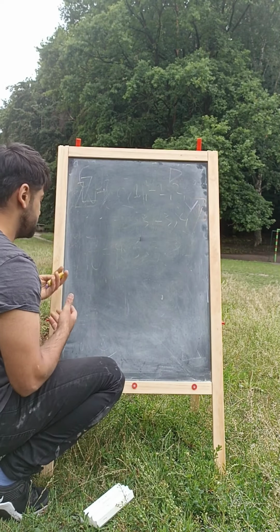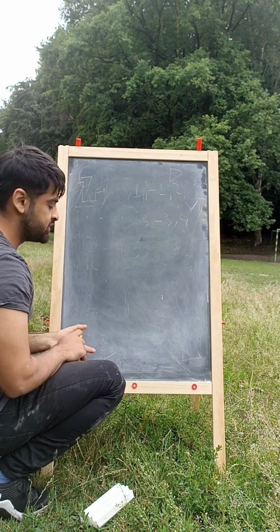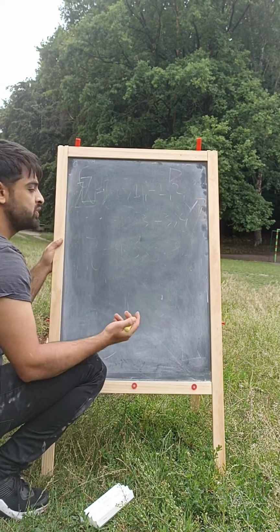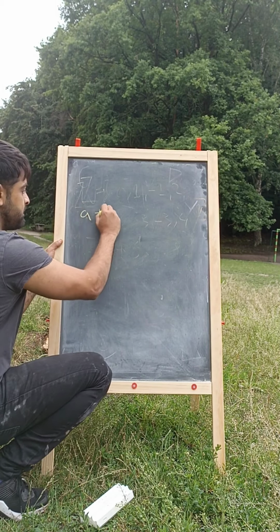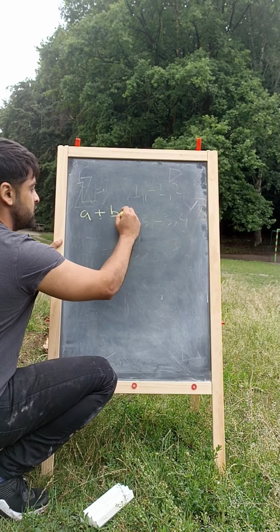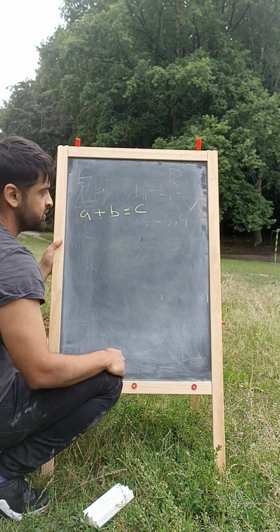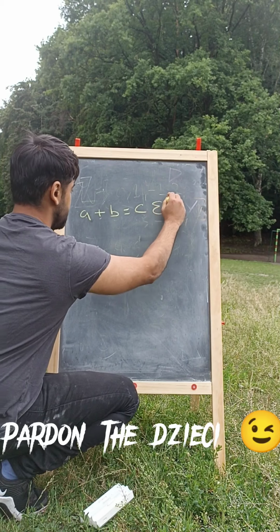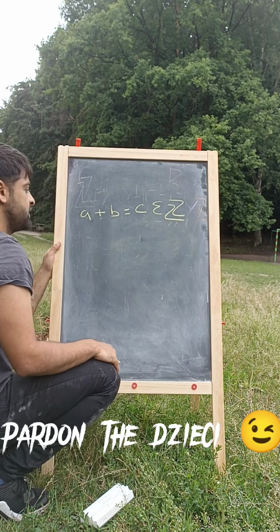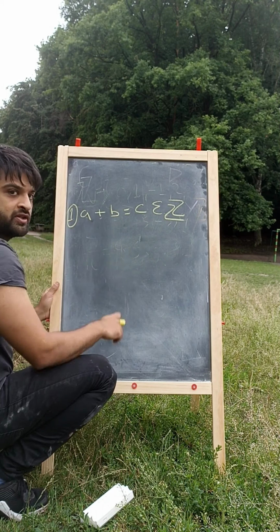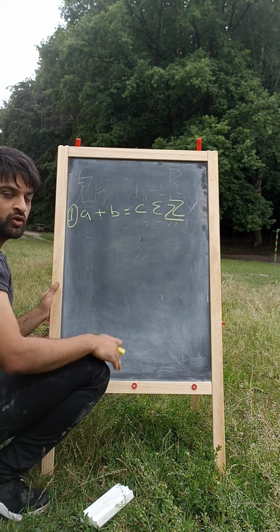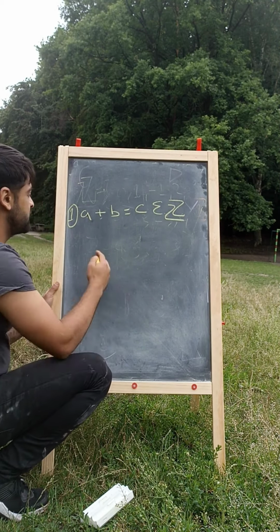So now there are some commonalities between the integers. So for example, the first one, which is quite obvious, is that if you were to add two integers, you would get a third integer, which is also an element of Z, right? So basically what I'm saying here is that if I were to add two integers, I would get a third integer, which is also an integer.